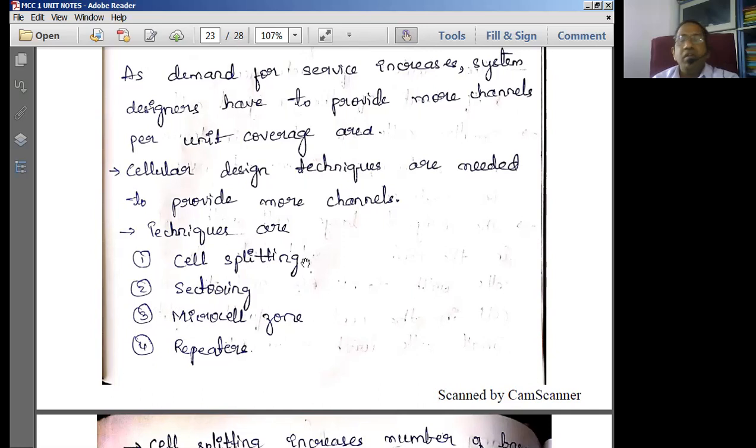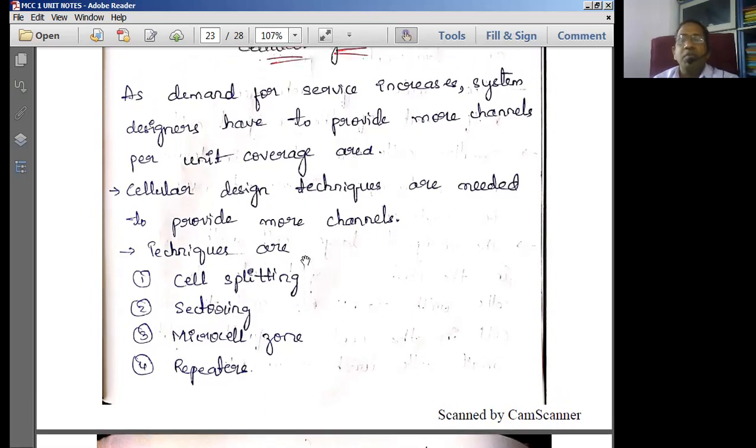Now, here we always have a demand for providing more number of services to the users. So in order to provide more number of services to the users, we employ different cellular design techniques such as cell splitting, sectoring, microcell zone, and repeaters.